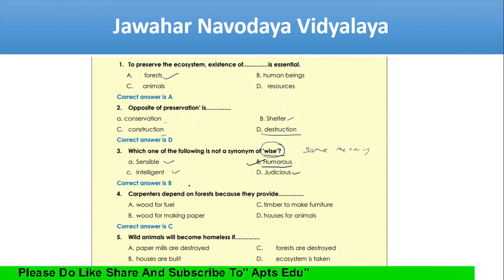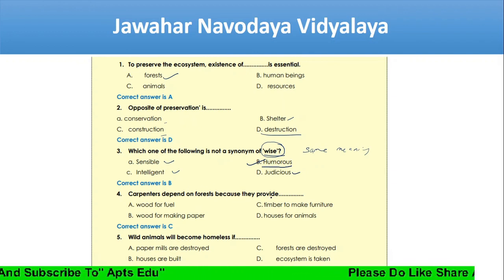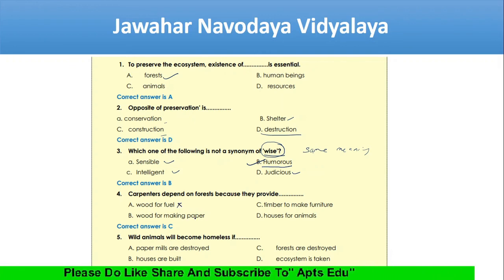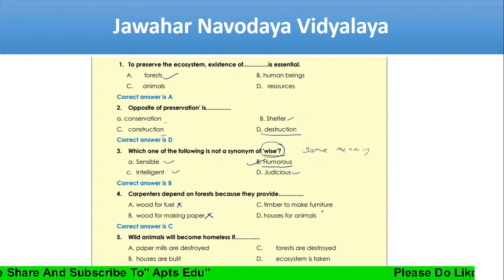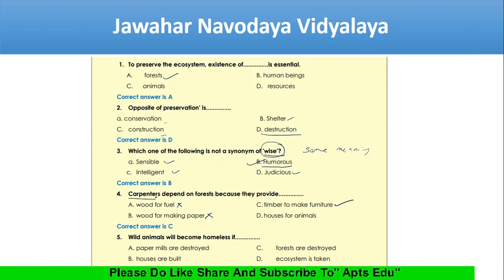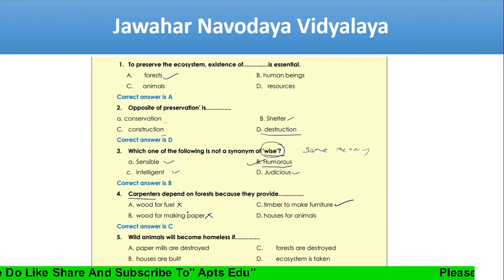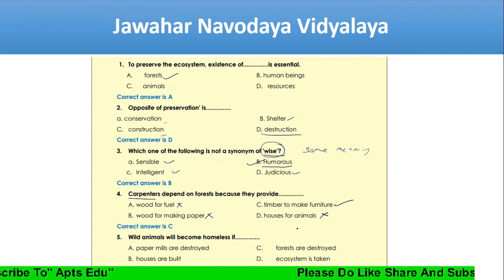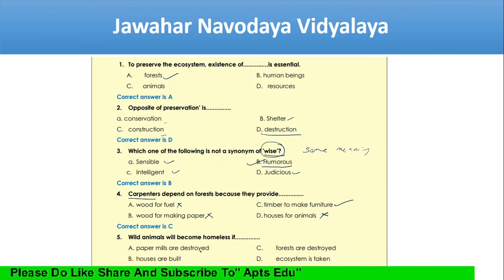Next, carpenters depend on forests because they provide what? Wood for fuel? No. Wood for making paper? No. Timber to make furniture? Yes, we know carpenters make furniture. Next, wild animals will become homeless if what happens? Paper mills are destroyed?